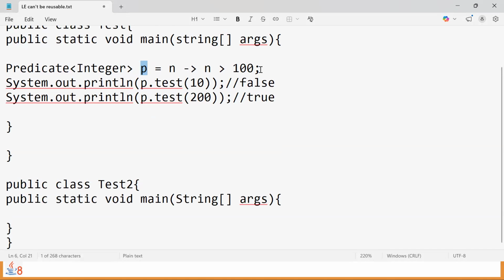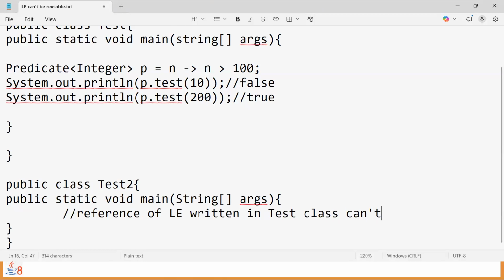We are writing one lambda. Yes, the same lambda, the same requirement is there in the next class also. And when it comes to the next class, if the same requirement, and already we have written the same thing in one of the previous classes, right? Then is it possible to reuse this result or reuse this reference there? This reference can be used? No, it's not possible. So here, the reference of the lambda expression written in the Test1 class can't be reused here. That's what I mean to say. Lambda expressions are not reusable.